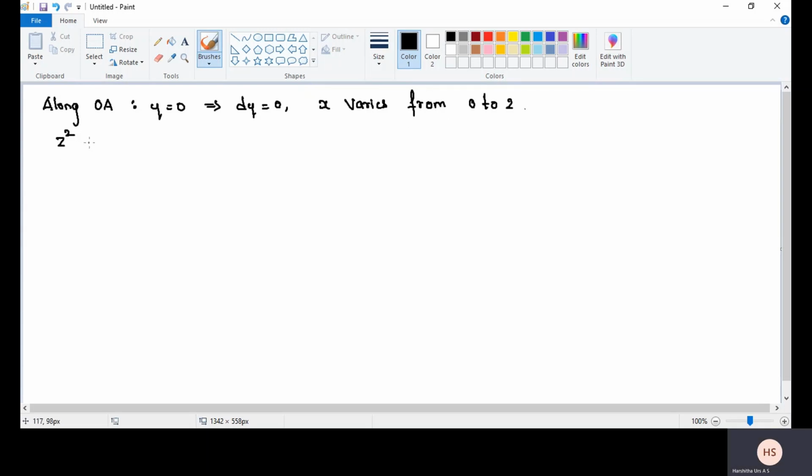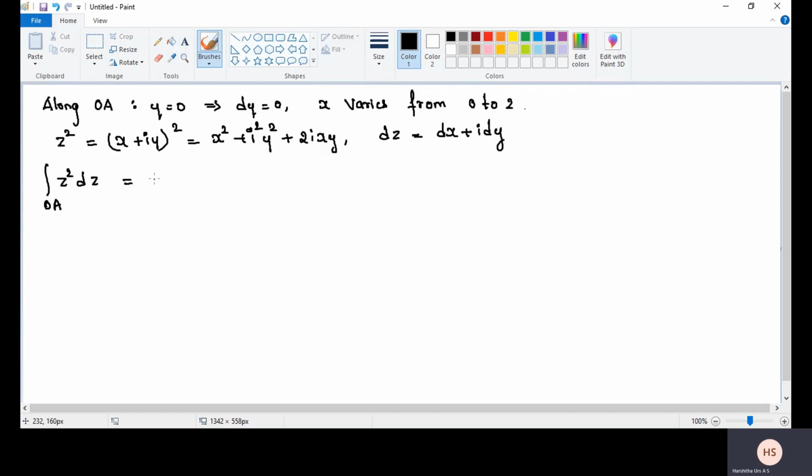Here z square is (x plus iy) whole square, that is x square minus y square plus 2ixy. dz is equal to dx plus i dy. Now the integral over the curve OA of z square into dz is equal to the integral, x varies from 0 to 2.